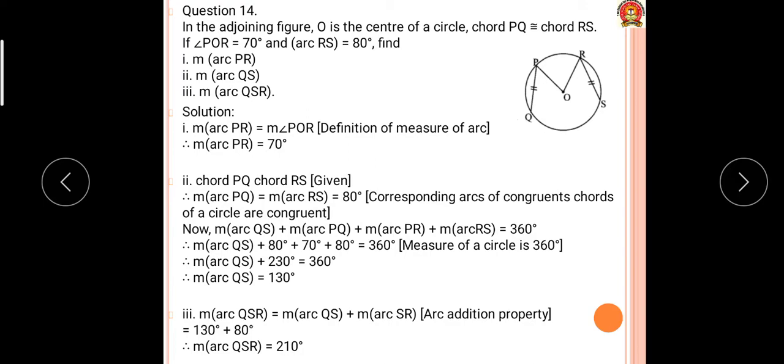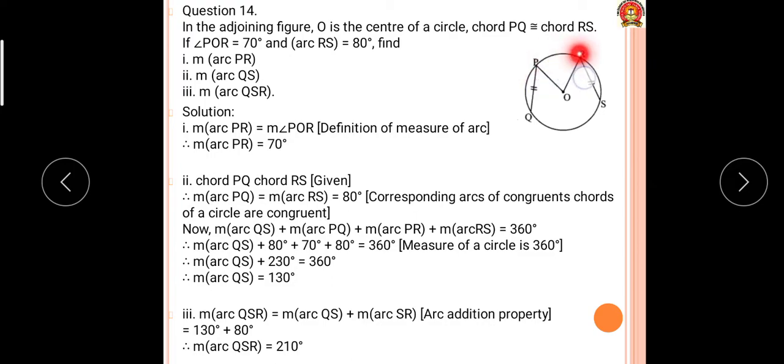What we have to find out here is only the arc PR. So if angle POR is 70, then arc PR is 70.